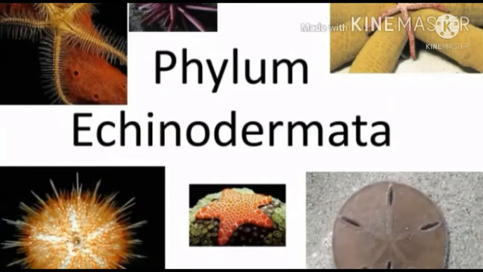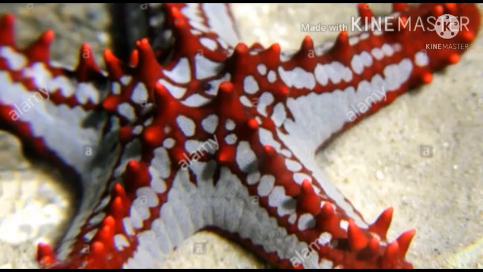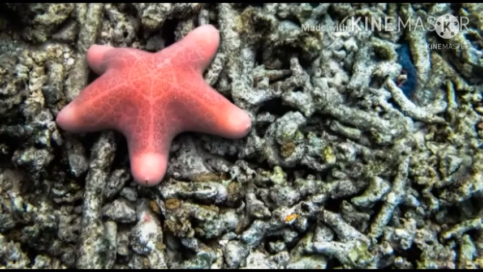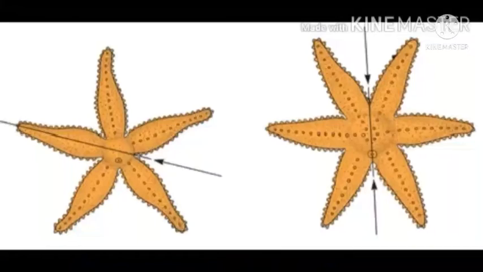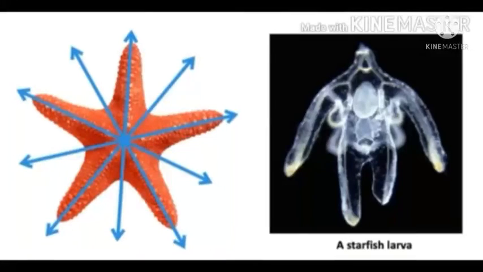Now let's talk about phylum Echinodermata. It is derived from Greek words echinos meaning spiny and derma meaning skin. All echinoderms are marine animals. The adults are radially symmetrical, but the larvae are bilaterally symmetrical.